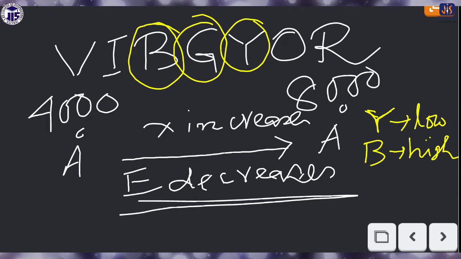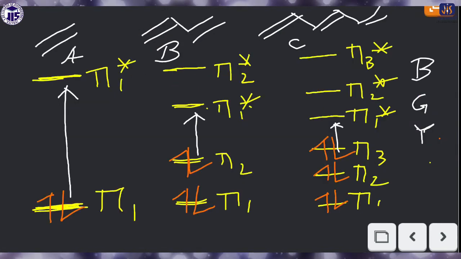So now come to this page and look here. In the first case the energy gap between HOMO-LUMO is the maximum, so here blue light will be absorbed, and in the last case yellow light will be absorbed.